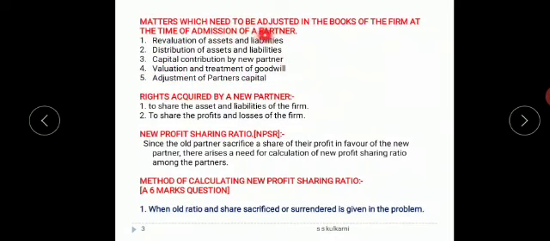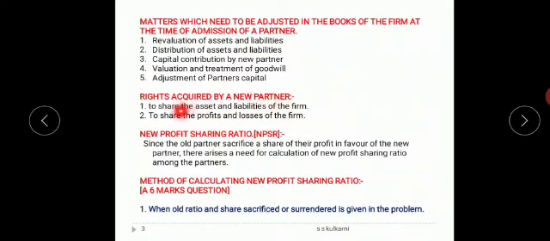Now when a partner is admitted as a partner, he gets two basic rights, that is to share the assets and liabilities. Because he is admitted as a partner, he can take the assets and liabilities of the firm and also share the profits and losses of the firm.